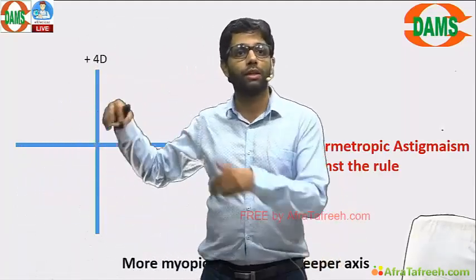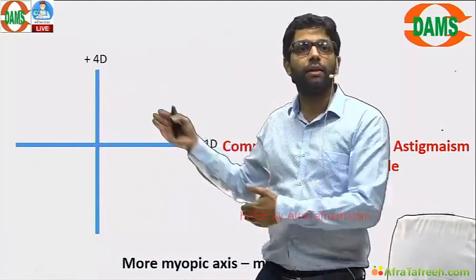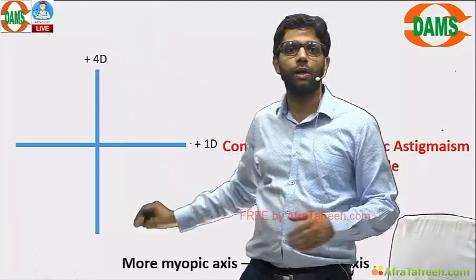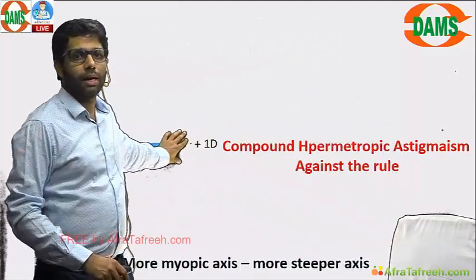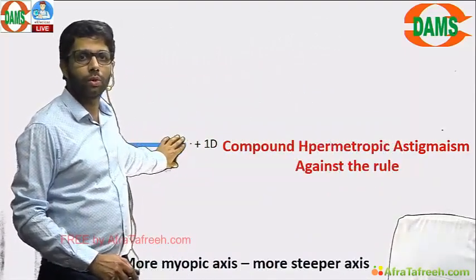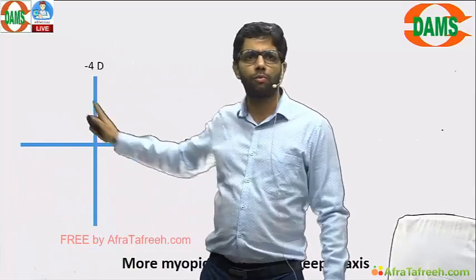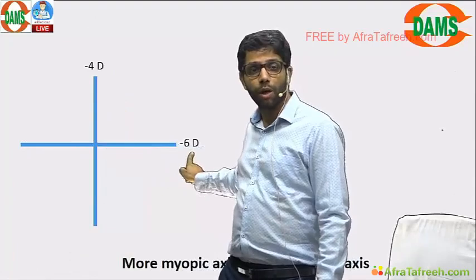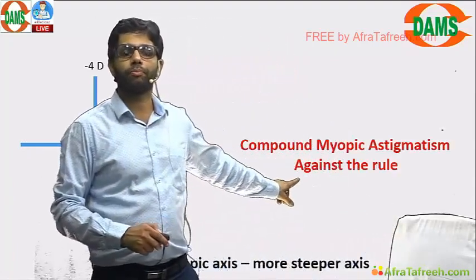Both are plus, means both are behind the retina. +1 will be closer to the retina, +4 will be away. So +1 is more myopic. More myopic is the steeper axis. Compound hypermetropic against the rule is the answer. Similarly, -4, -6, both are in front, different points. Compound myopic astigmatism. -6 is more myopic, again against the rule.